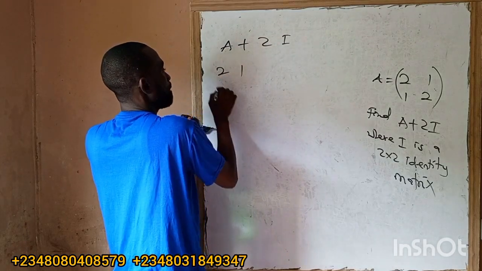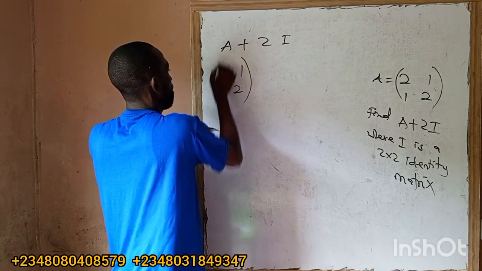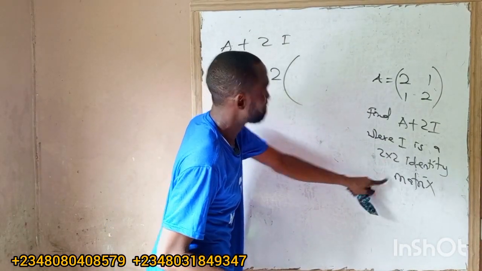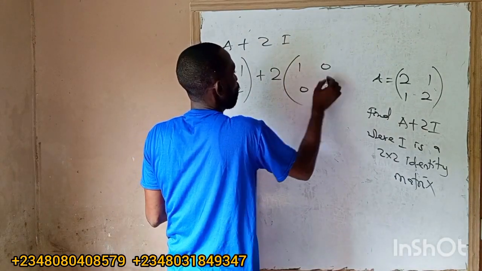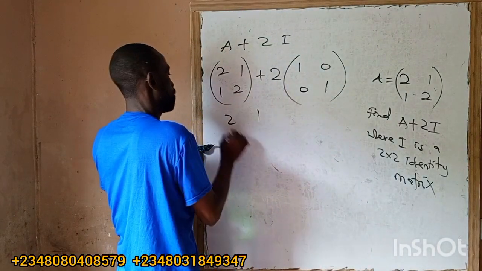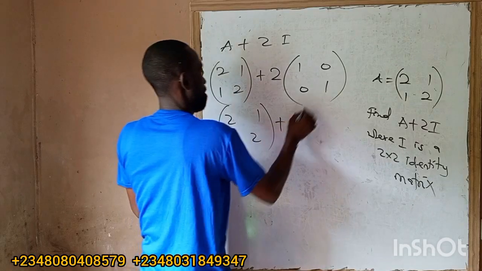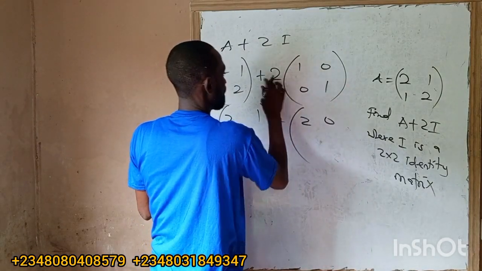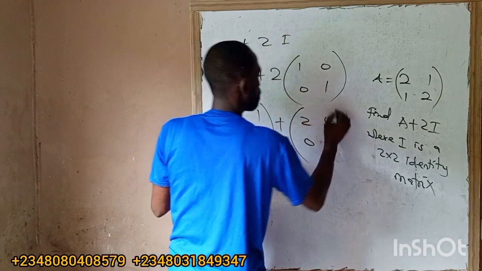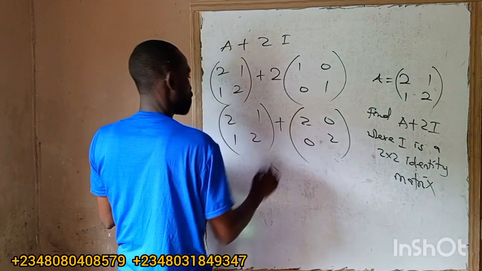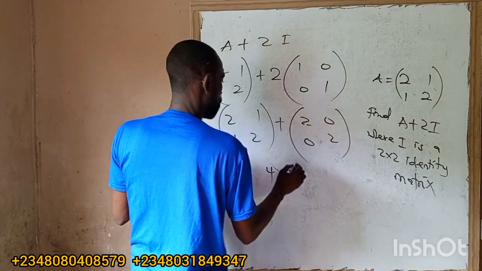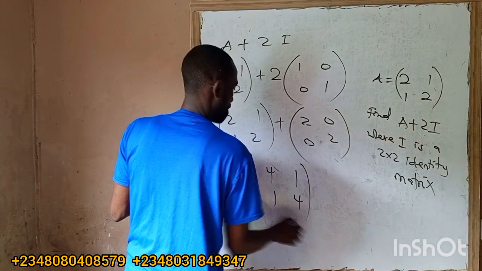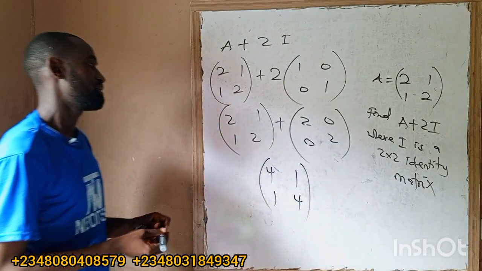A plus 2I will now be equal to A, which is 2 1 1 2, plus 2 brackets, since they say I is the 2 by 2 identity matrix. What's the constant? 1 0 0 1. So that will now be 2 1 1 2 plus 2 times 1 0 0 1, which is 2 0 0 2. Can I add them? Yes. 2 plus 2 is 4, 1 plus 0 is 1, 1 plus 0 is 1, 2 plus 2 is 4. Is it clear?